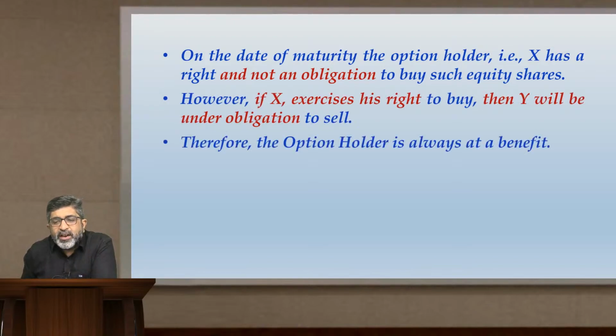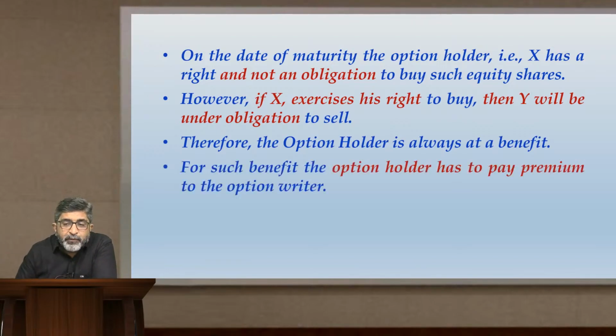Therefore, the option holder is always at a benefit. The question is, if the option holder is always at a benefit, you have to make the equation a win-win situation for both parties, right? Because the option holder is always going to take an advantage, the option holder will be required to pay a premium to the option writer at the time of entering into the contract.